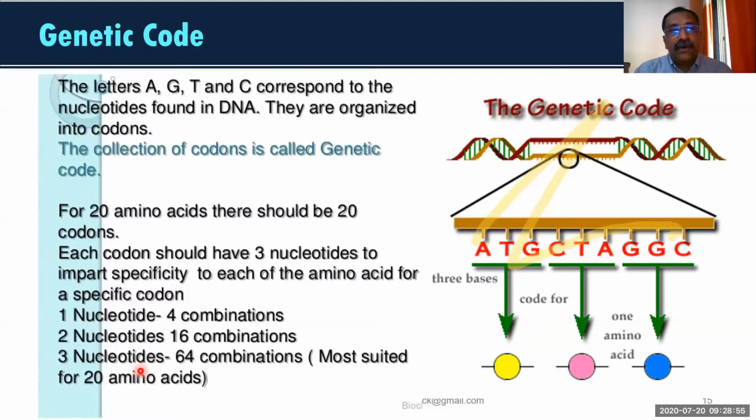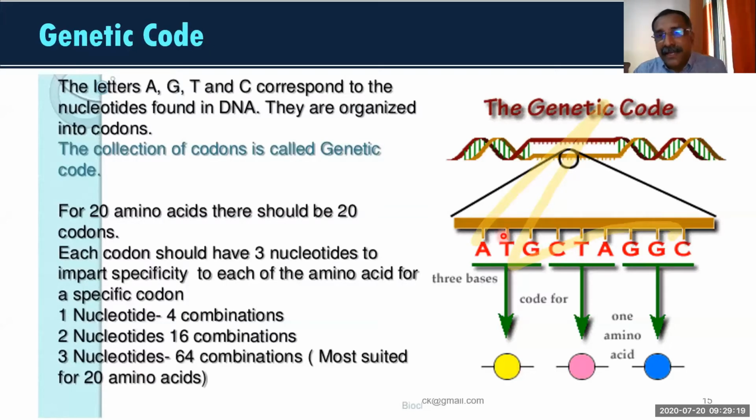According to our present knowledge, 3 nitrogen bases code for one amino acid.